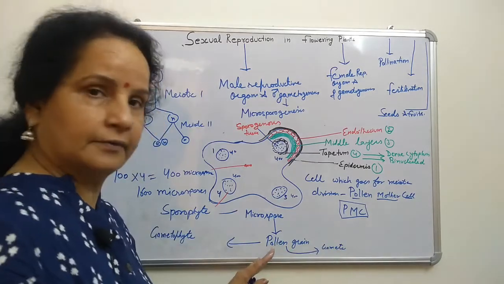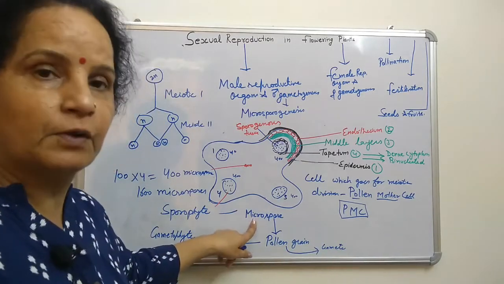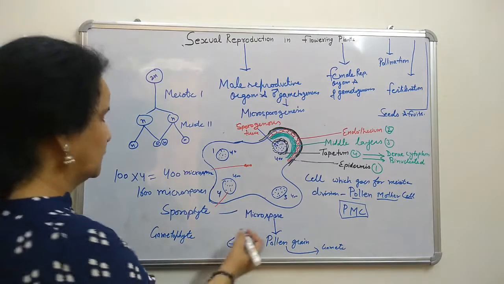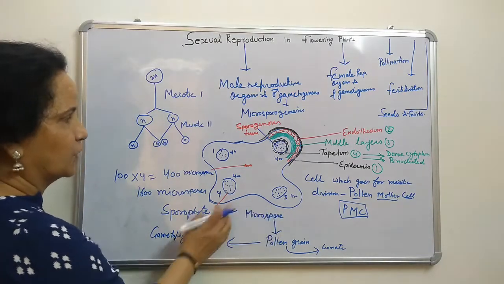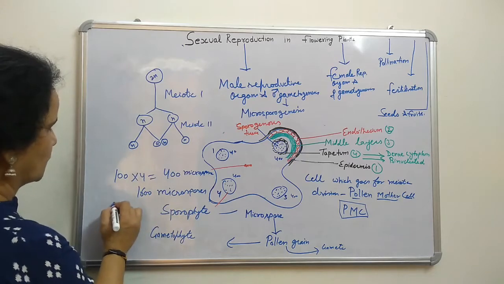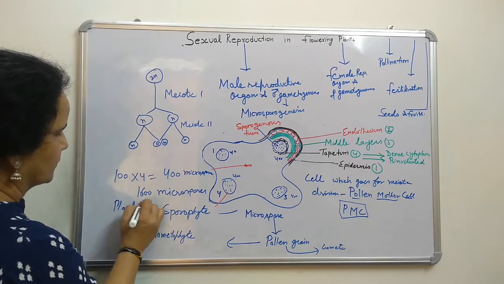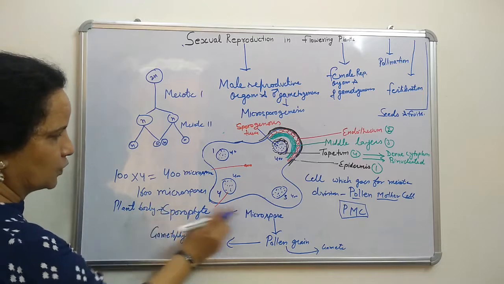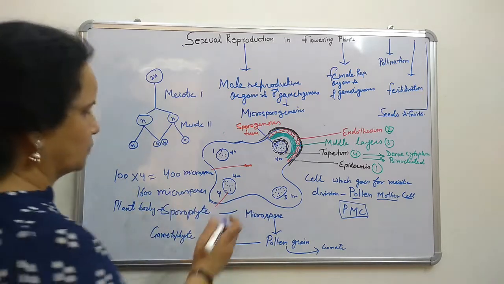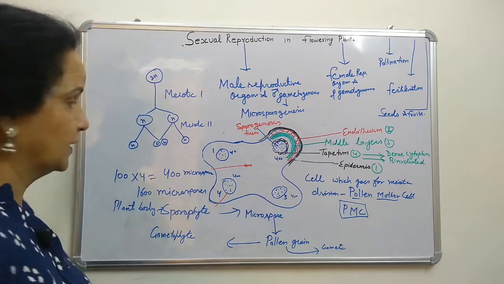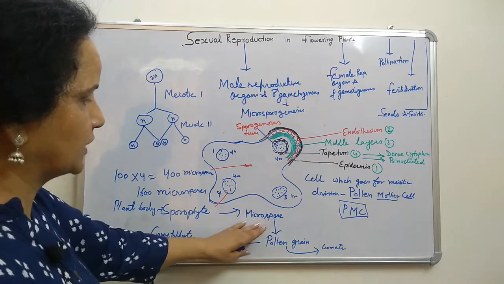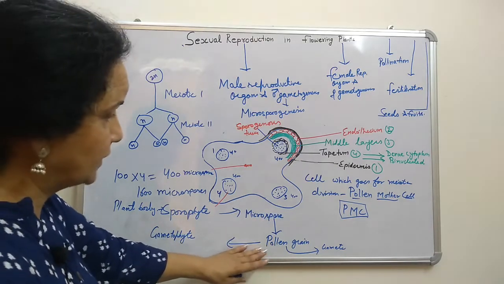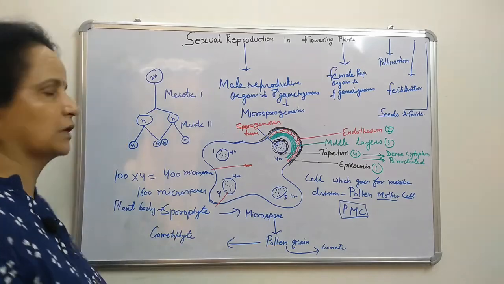And before that, this is called sporophyte because microspores are produced by the plant body. The angiosperm plant body is called sporophyte because it produces spores, which are microspores. Further development of the microspore into pollen grain will produce gametes, so it is called gametophyte.